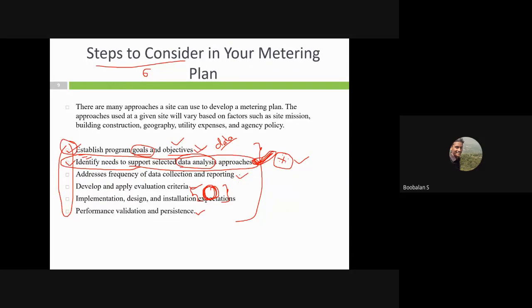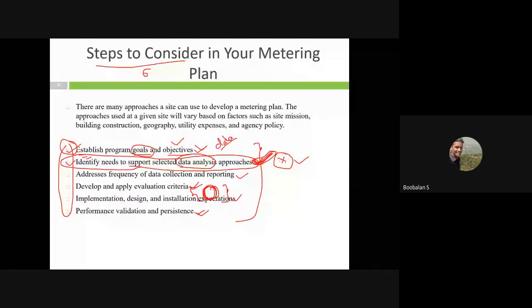And then the third one, tomorrow we're going to see the frequency of data collection and the evaluation criteria and implementation. Finally, it gives a validation: how the meter gives that much data, and we analyze and validate it. Whether we have actually reduced electricity energy consumption or not. If not, I will improve the frequency of data collection, or I will change my company goal. If we haven't achieved it, I'm just going to increase the frequency of data collection, do the data collection correctly and the analysis correctly, and see whether we have reached my goal.